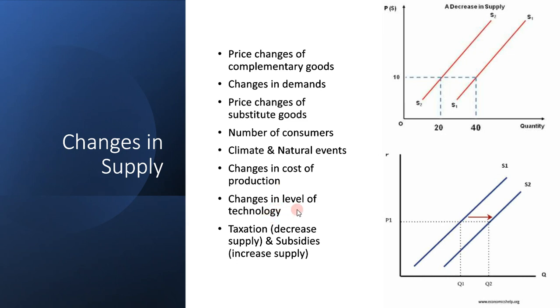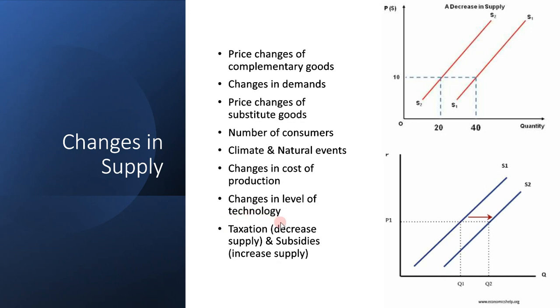Changes in level of technology. You might only be able to produce, for example, 100 of product A over a week. But if you have more advanced technologies, you might be able to supply 200 of product A over a week. So the technology level is also important. Taxation: taxation will decrease supply, and subsidies will increase supply. As I said earlier, taxation is the government.